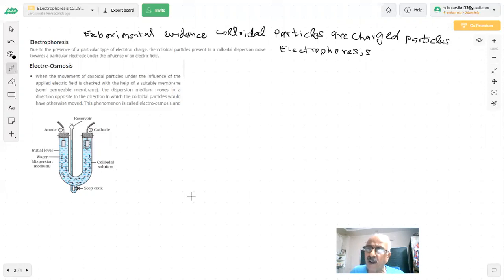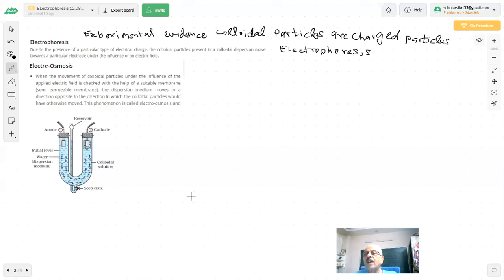Silver nitrate, AgI I told you, or AgCl could be there, plus or minus, depending on the ion which it adsorbs. And it adsorbs preferentially that ion which is common to that precipitate, the common ion. So the colloidal particle present in the colloidal dispersion moves towards a particular electrode under the influence of an electric field. That's what we are saying.